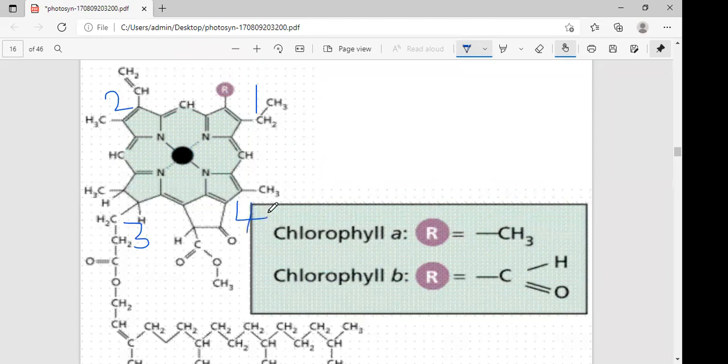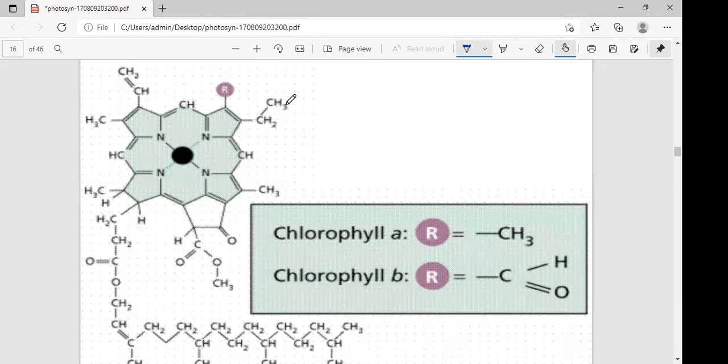How many pyrrole rings are there? 4 pyrrole rings are present.